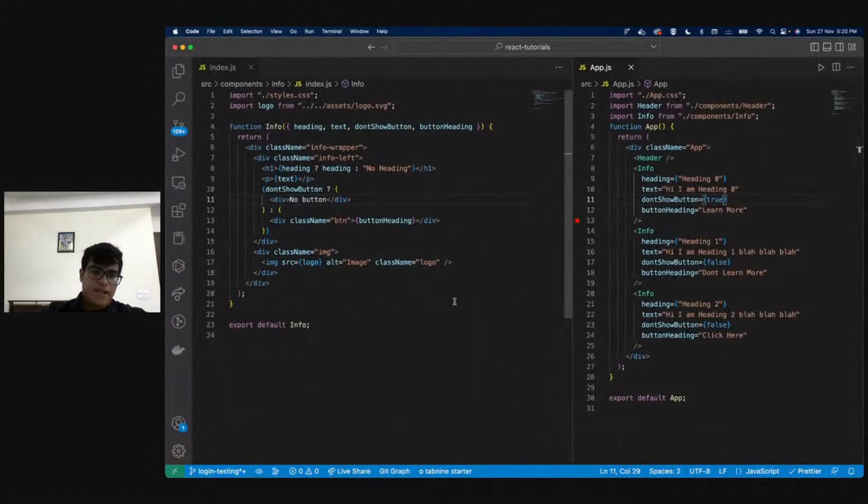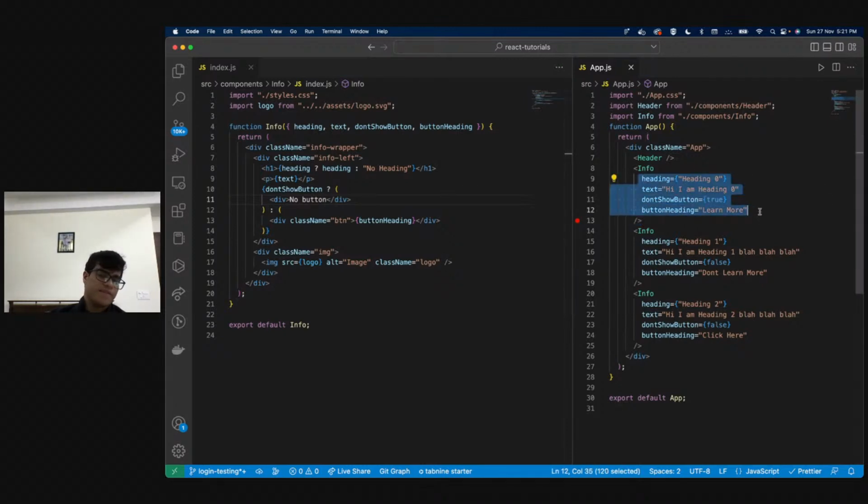All right, I'm giving you guys 2-3 minutes to go through this code and understand this. I know a lot of you wanted to see the app.js and index.js of info. So let me know if you guys have any doubts in this. Again, do not complicate things. Understand that info is a function, and in functions we can pass parameters, and this is how we are passing parameters. And over here, I'm passing this like this, right?